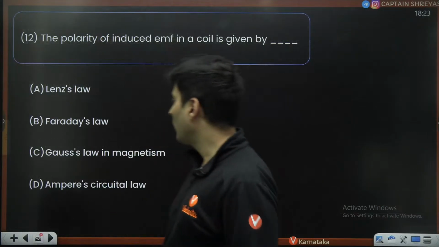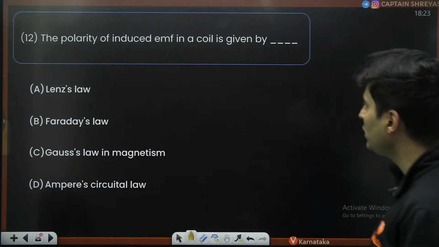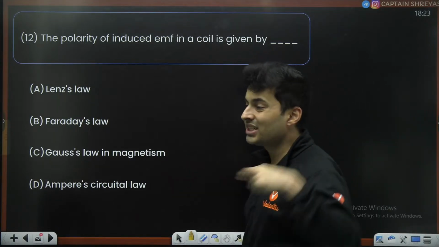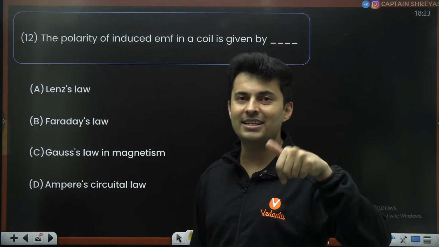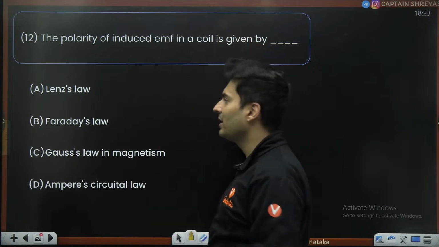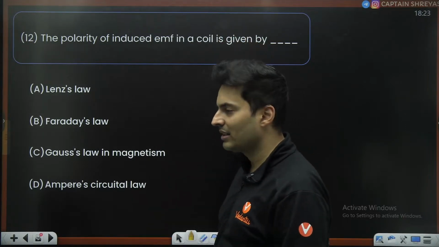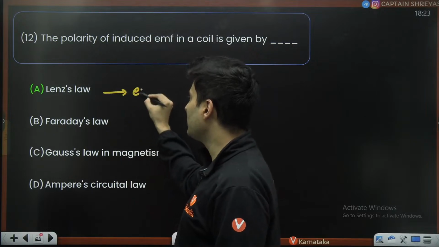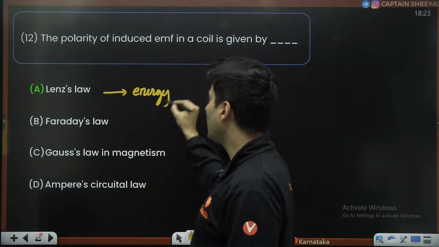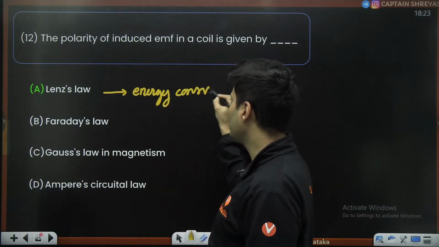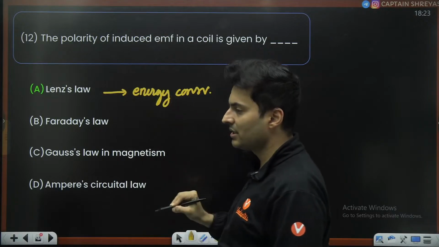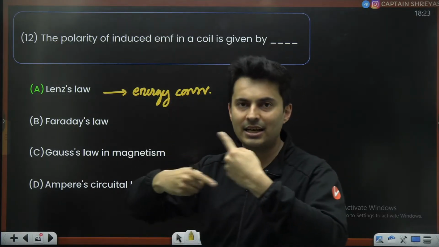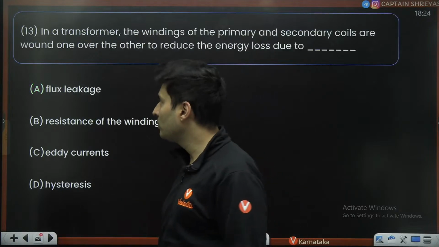Okay. All right. The polarity of induced EMF in a coil, the direction of the current, who gives it? Is it Lenz, Faraday, Gauss, or Ampere? Standard law, and that is Lenz's law. It is based on energy conservation. Remember that. So this particular law based on energy conservation tells me the direction of the induced current and EMF. Correct. Very good.